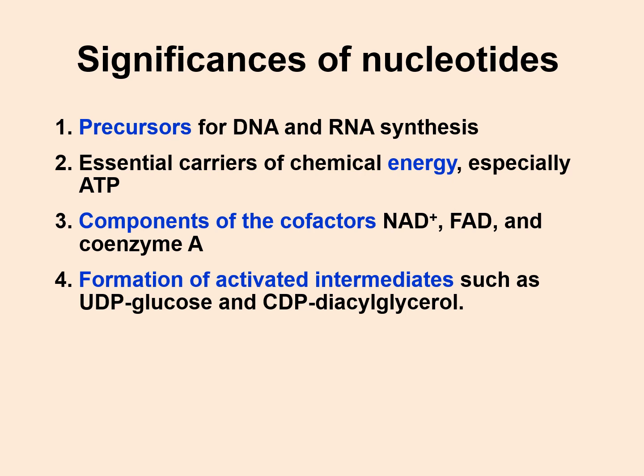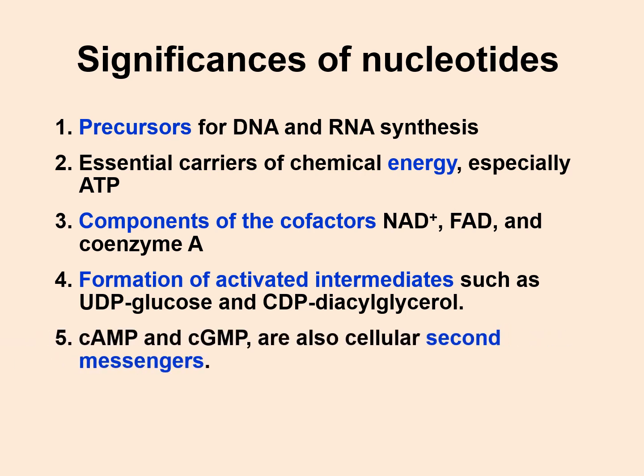Where are they important? Whenever there is need of a high energy compound for synthesis of a particular molecule, this can be done with the help of these activated intermediates, and the examples are UDP glucose and CDP diacylglycerol. Another function is they may act as second messengers. The examples are cyclic AMP and cyclic GMP.